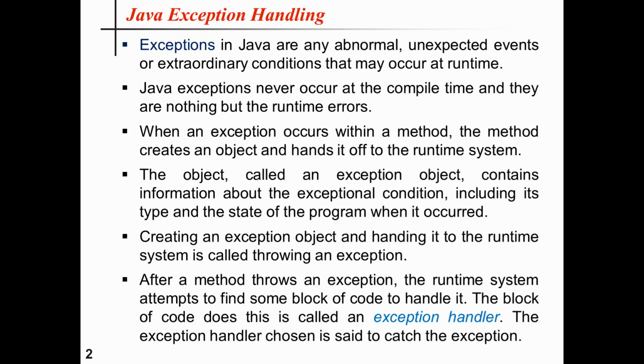Whenever that kind of exception occurs, it is the job of the programmer to write some block of code to handle this situation. If that code is not present, the program will terminate abnormally and the rest of the part, which is considered to be valid or legal code, will be skipped.